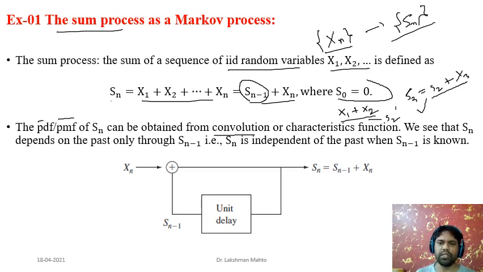And what we observe is that Sn depends on the past only through the present. So we can say that Sn is independent of the past when Sn minus 1, that means the present, is known to you. Then it would be independent of history, independent of the past, and hence we can say that the sum process is a Markov process.